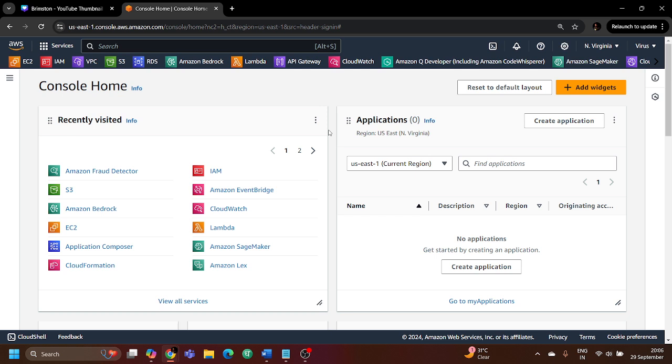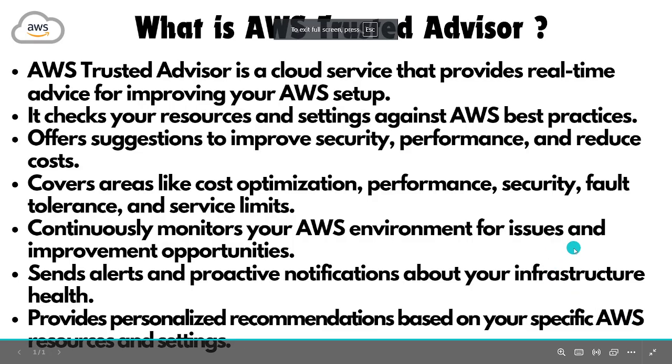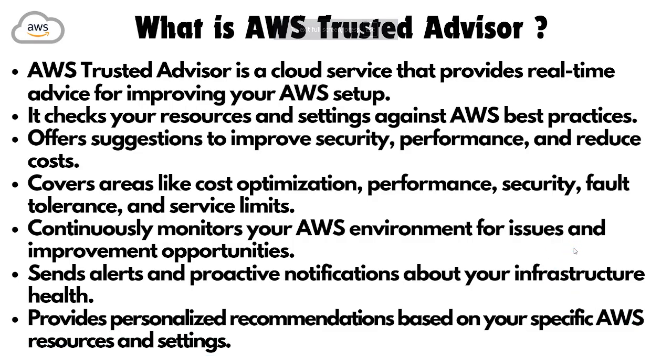In this specific video we are going to talk about a very important AWS service which is known as AWS Trusted Advisor. We are going to talk about how exactly this Trusted Advisor can help different organizations improve their cloud environment and cloud infrastructure, and keep an eye on potential security aspects.